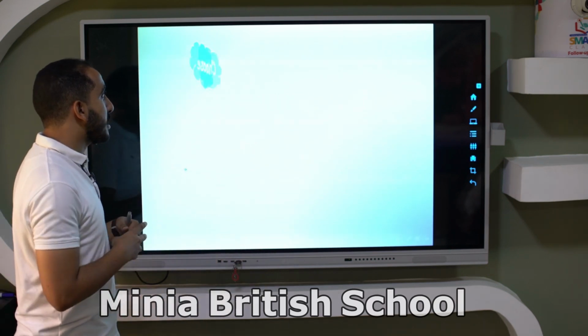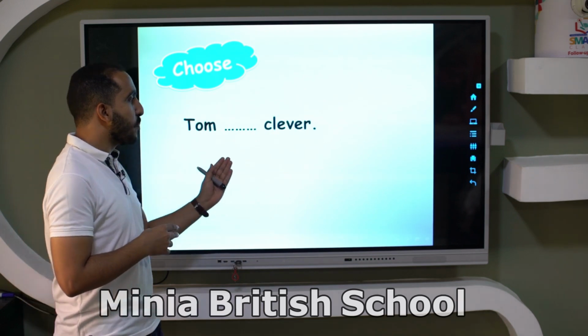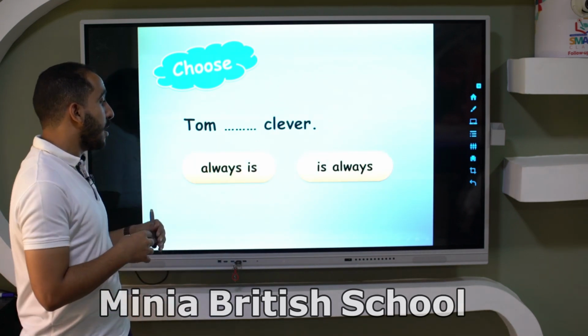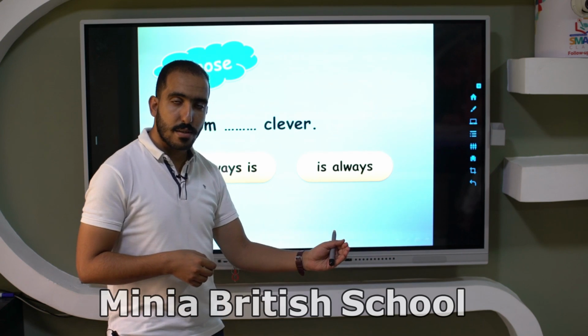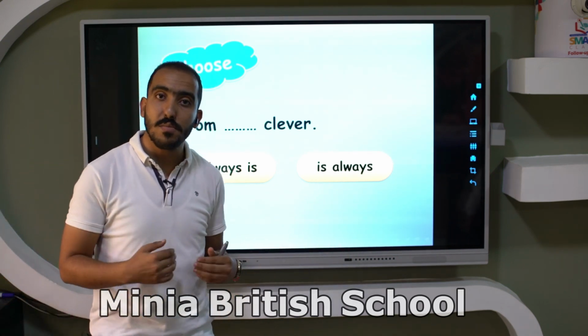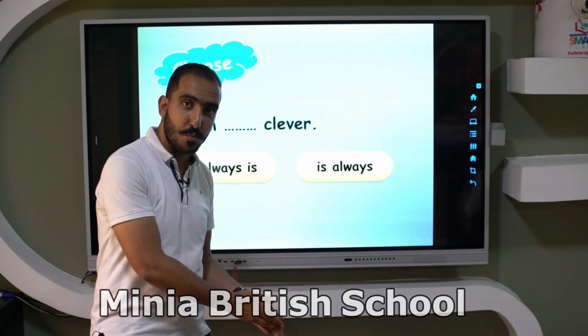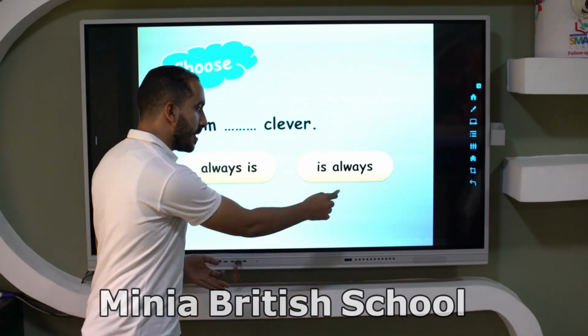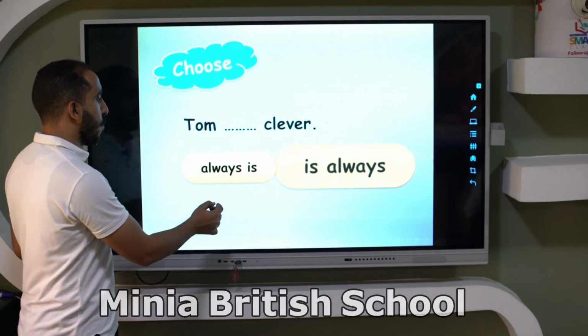So let's practice this one. Tom blank clever. Okay, can I say always is or is always? We said if we have verb to be, the adverb of frequency comes after verb to be. So the correct answer is, excellent, is always.